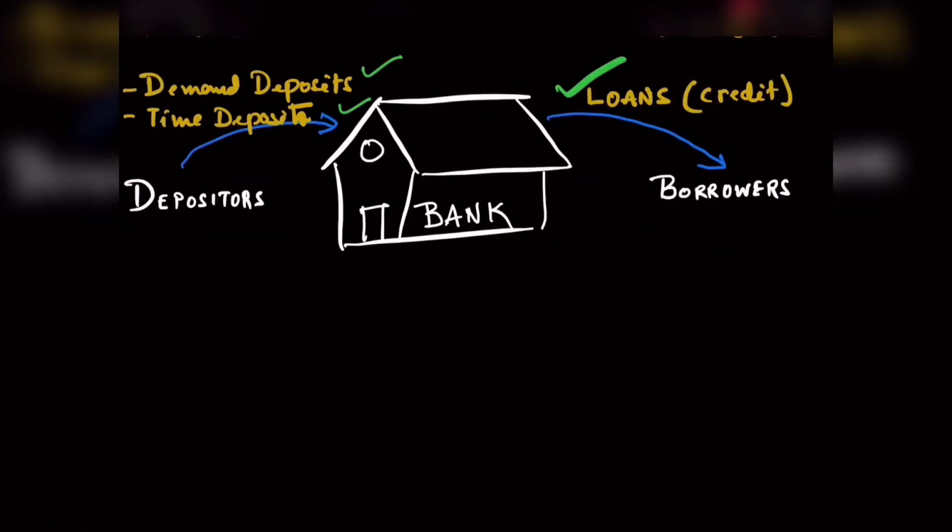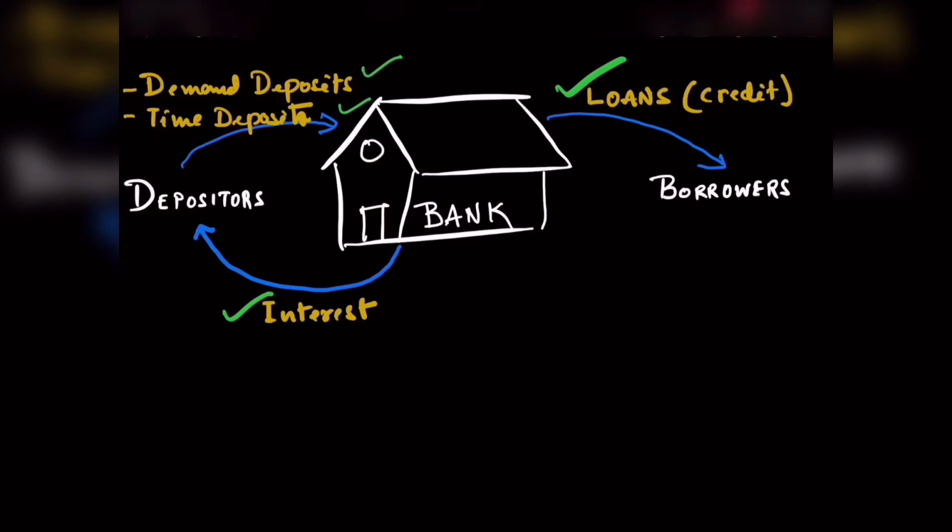Let's look how. The demand deposits and the time deposits which are kept by the depositors with the bank have to come back to the depositors. Commercial banks have to give interest to the depositors for keeping the money with the bank for a period of time. And since the bank is liable to give the deposits back to the person who is depositing, and also pay interest for the deposits received, it becomes a liability for commercial banks.